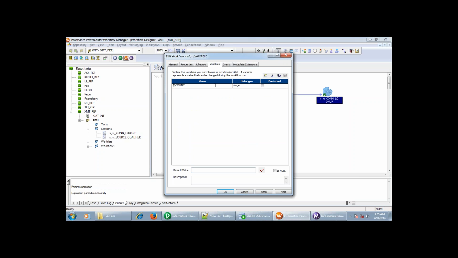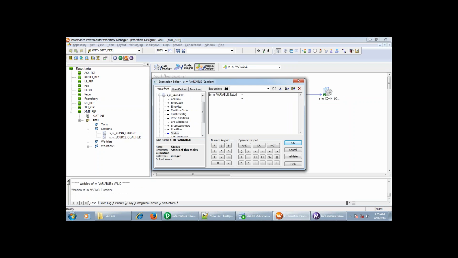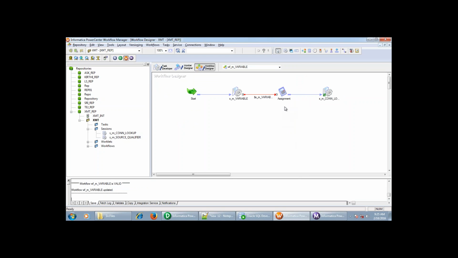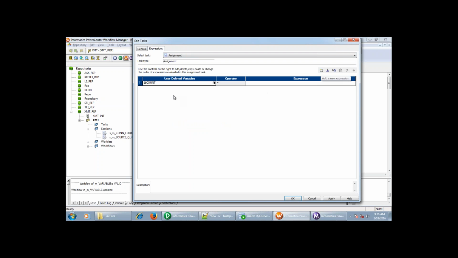Count, select OK, and save it. Now here I'm going to give the condition as status equal to succeeded. And by this assignment task, I'm going to assign a value. You can see here, just click on this condition, add a new expression, and it will add one condition here.